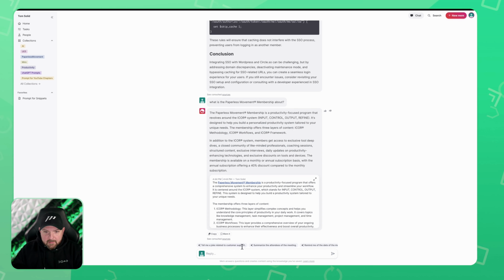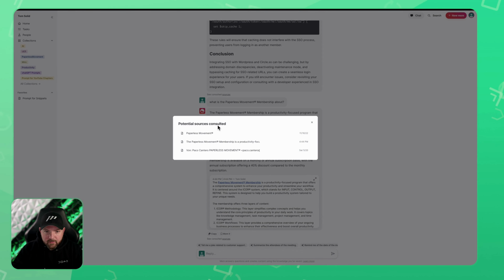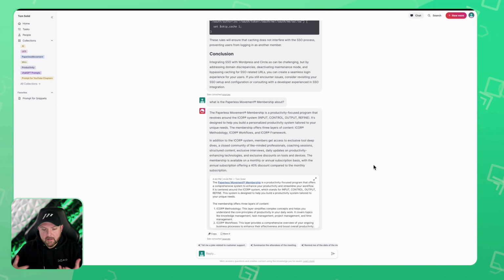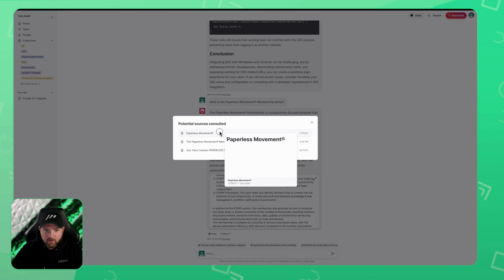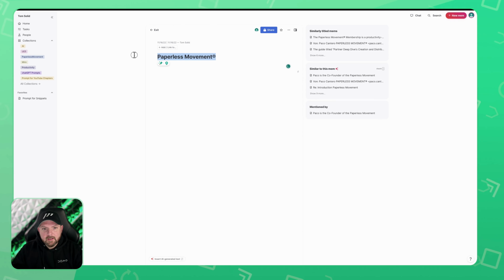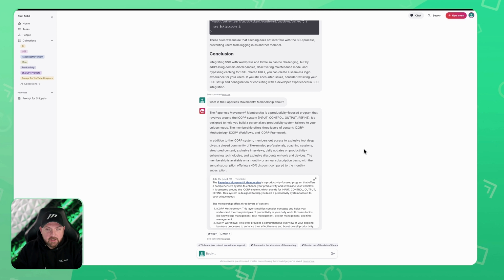And this is really amazing. And I could say now see consulted resources, and here it shows me all the mems that mem was going through in order to make this summary. So you see it not only used the main mem that I had here, but it used also 2 more. So for example, this one on top, if we go here, it's just an empty mem called Paperless Movement, but it recognized already what the Paperless Movement is all about. Obviously, it will look into here. I mentioned the video about AlphaGo previously.